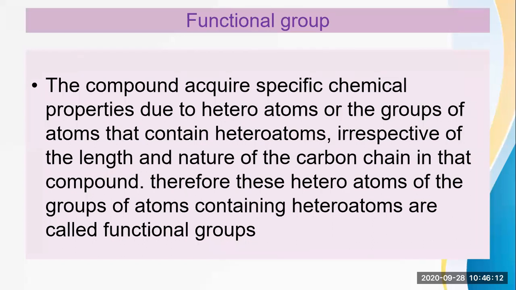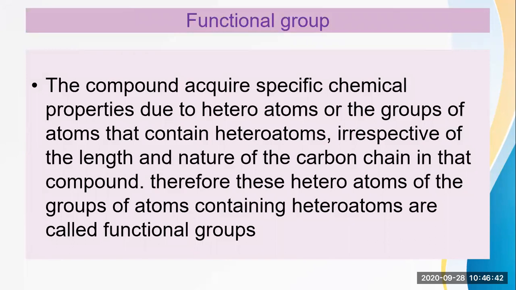Now, suppose I give you the example of CH3OH and CH3CH3. Both the compounds are different. How are they different? Because of the presence of one heteroatom. Which heteroatom? In CH3OH, the OH is different. Likewise, because of the presence of these heteroatoms in a specific compound, the chemical property of that compound changes.